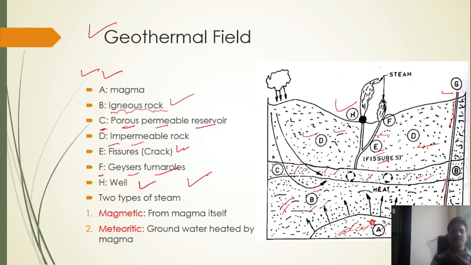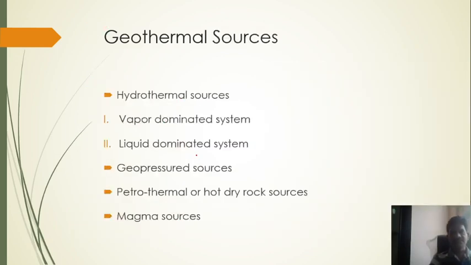Then two types of steam will be there: magmatic, meaning from the magma itself, and meteoric, meaning groundwater heated by the magma. So these are the two types of steam obtained from inside the earth, guys. Then another topic is geothermal sources. What sources are available?